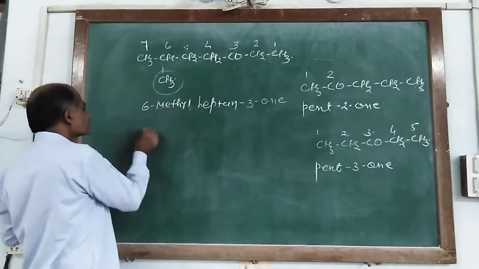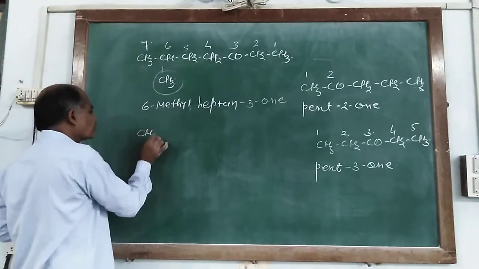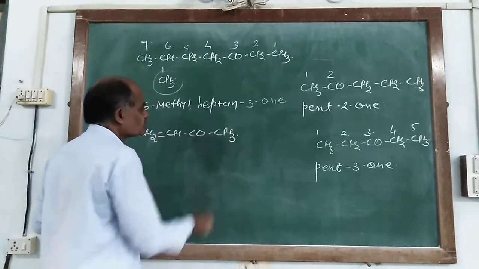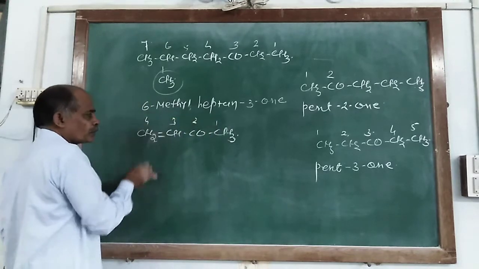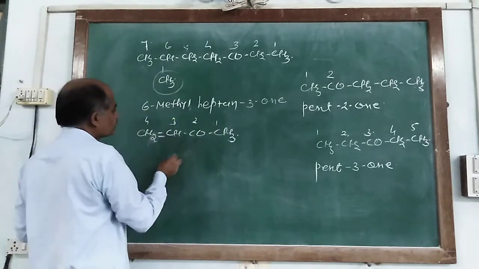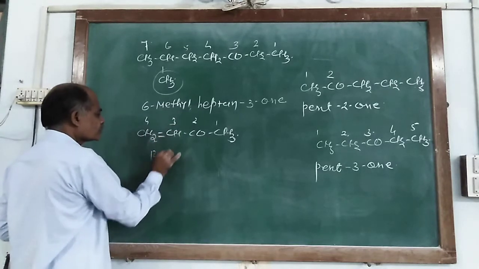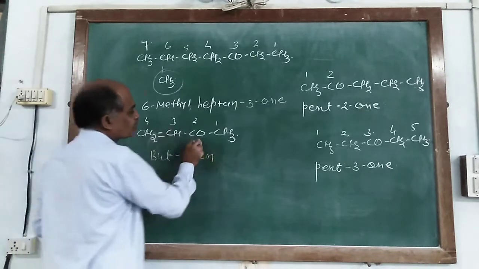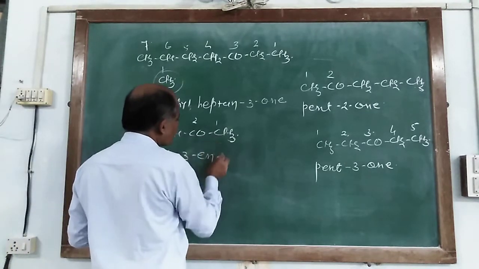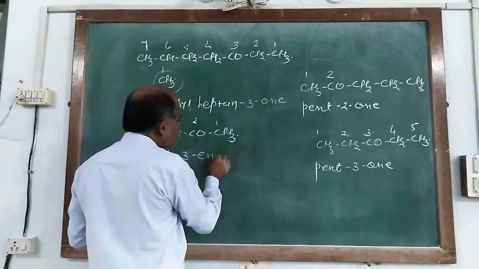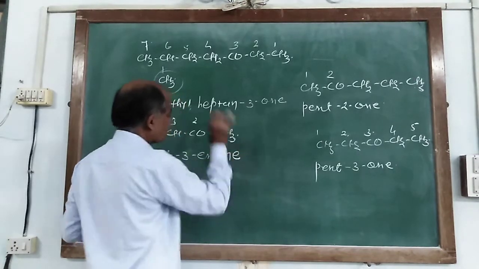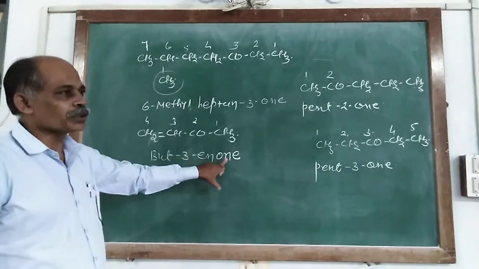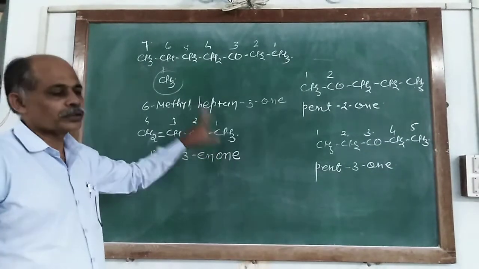Similarly, you have this CH2 double bond CH, CO and CH3. So 1, 2, 3 and 4. It is written as but-3-en-2-one.